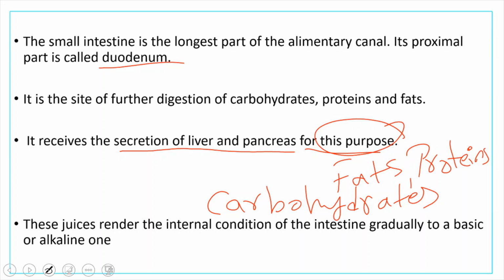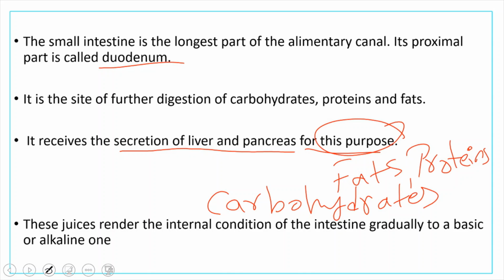The only digestive juice which does not have enzymes is bile juice. Bile juice does not have any enzymes; rather, it has some pigments like bilirubin, biliverdin and urochrome. They help in the removal of waste materials of our body, like inactive hormones such as steroid hormones, and cholesterol can be removed with the help of these bile pigments.